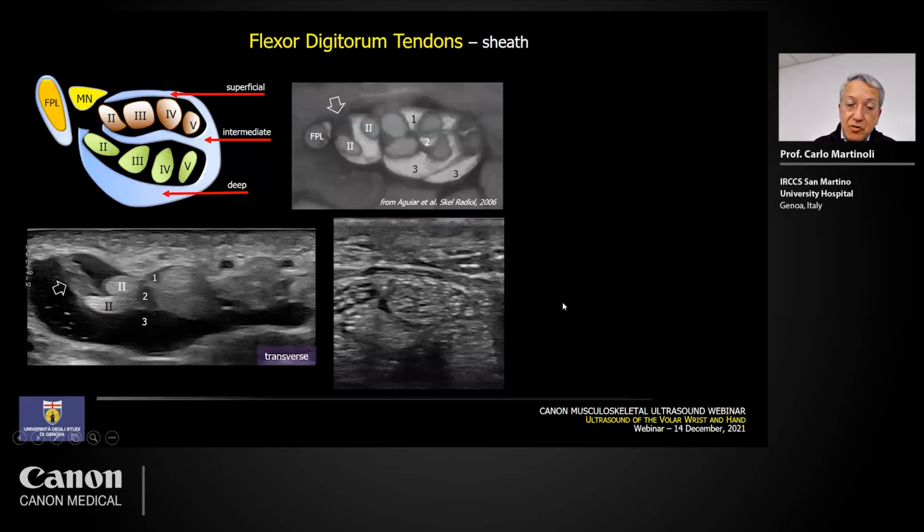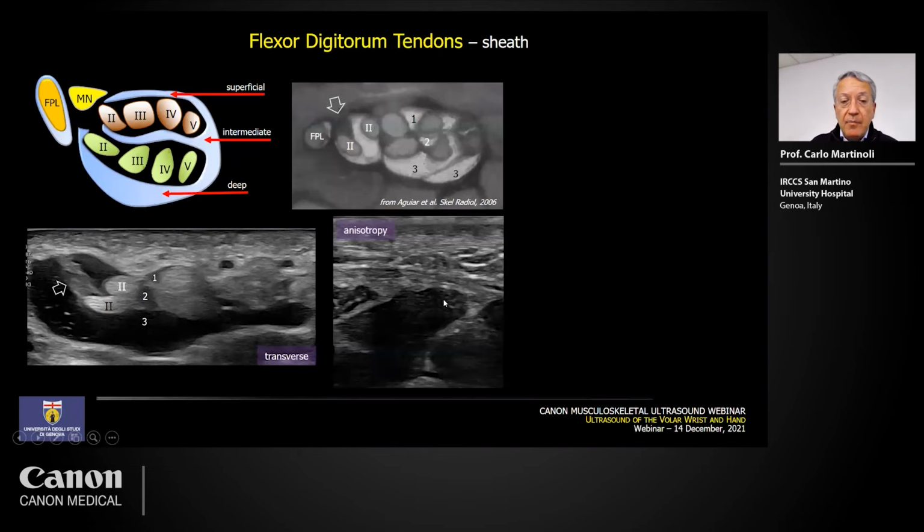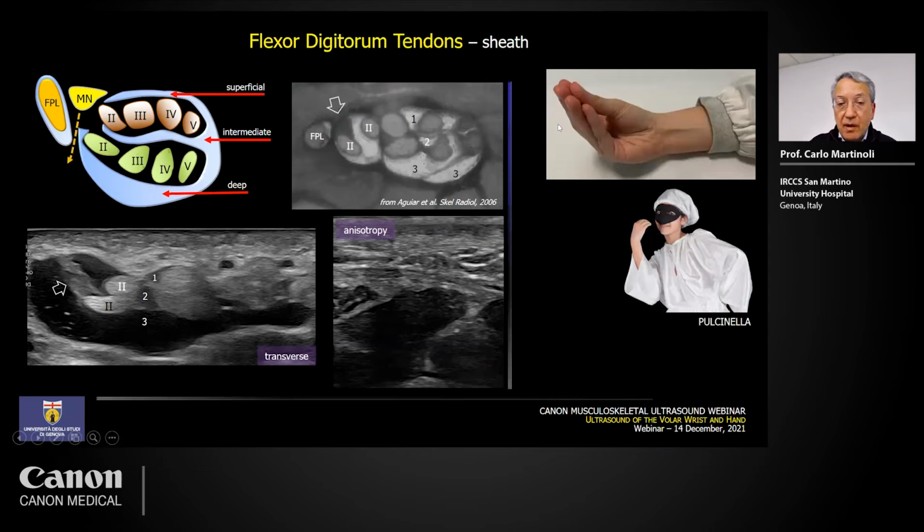Basically, but as soon as you tilt the probe, you realize that the tendons become dark as a result of anisotropy, and you see more. You see some structure enfolding in between them, and they are related to the supporting stromal tissues. So remember that there is a potential space between the two tenosynovial envelopes, between the radial and the ulnar bursa.